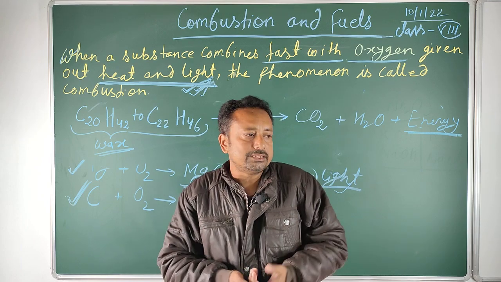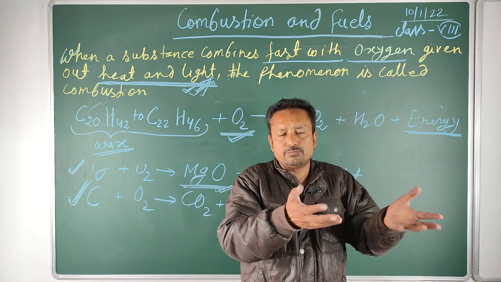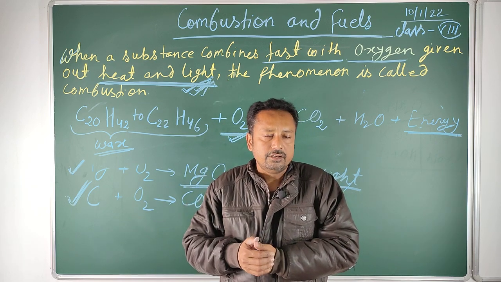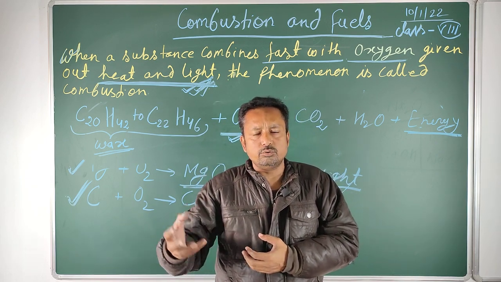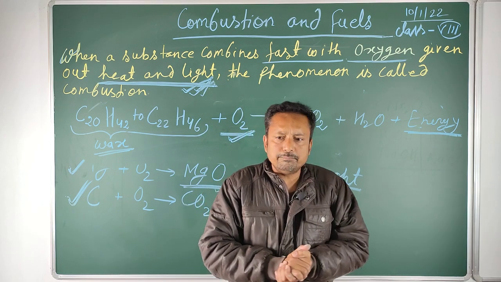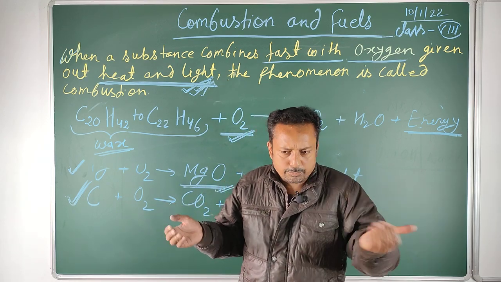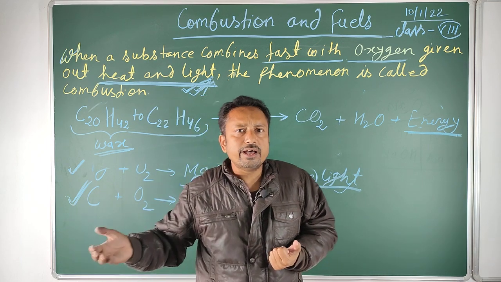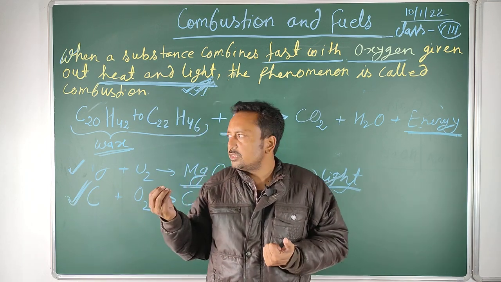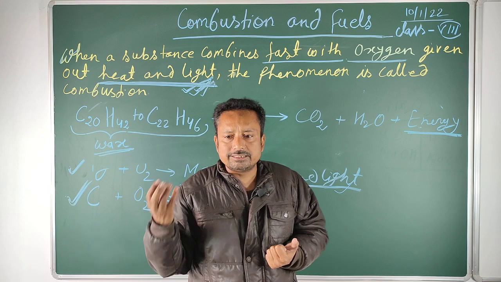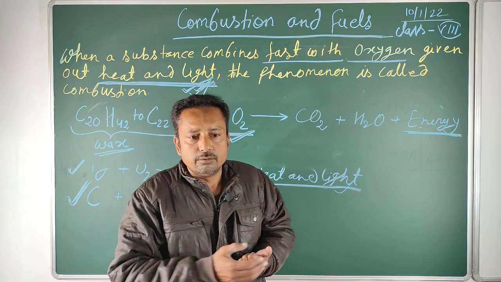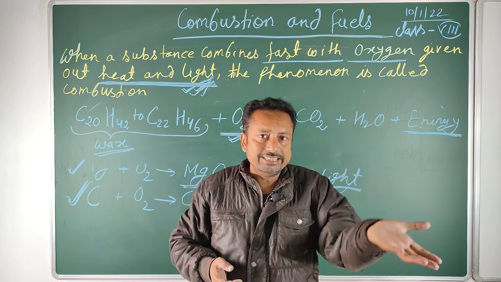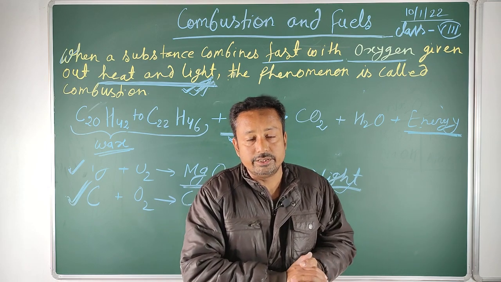So those materials which have a lower ignition temperature can catch fire easily, but for those which have a higher ignition temperature, it is difficult to set them on fire. For example, if we take one piece of paper and one block of wood, the block of wood has a higher ignition temperature, so we need a large supply of energy for catching fire in the wood block. But paper will catch fire easily because its ignition temperature is low.